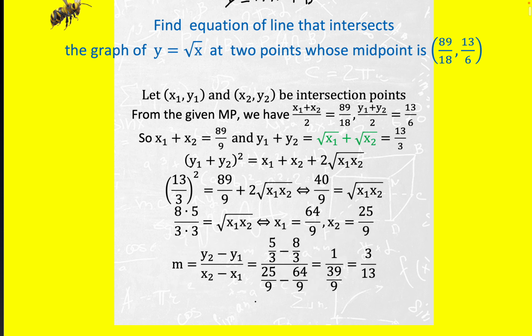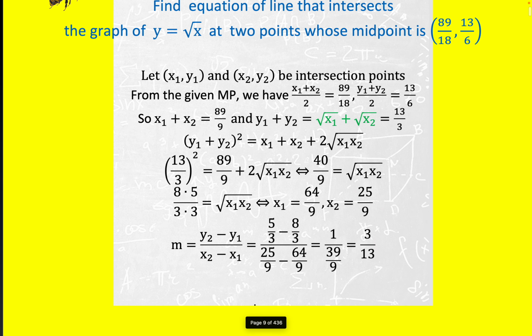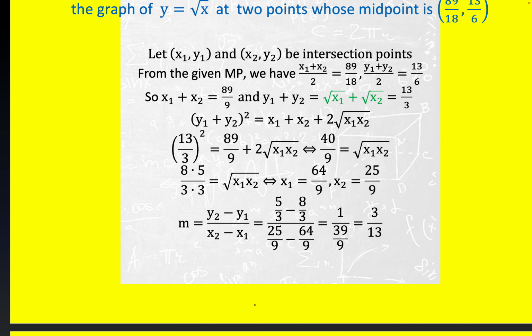I calculate the slope first, and then we can use y. We use x sub 2. The square root of x sub 2 is 5 over 3, so that would be y sub 2. We'll use that one, so we can write down 5 over 3. This is just the y. Y equals mx plus b. We know the slope is 3 over 13.